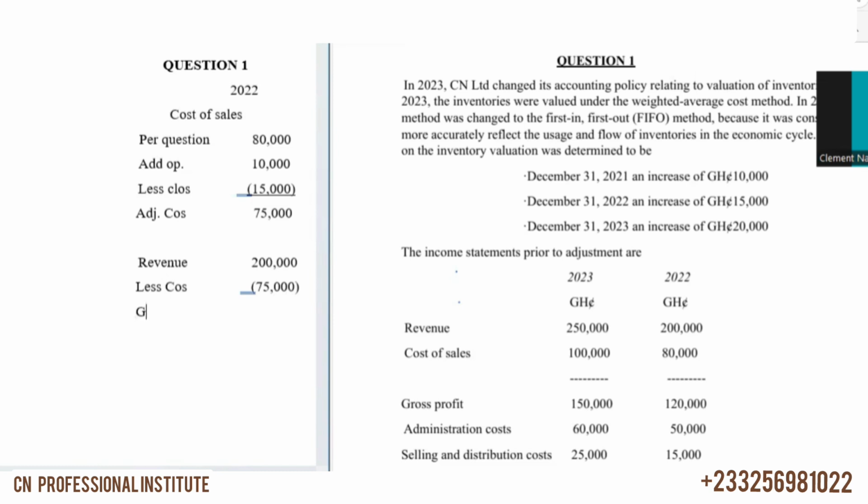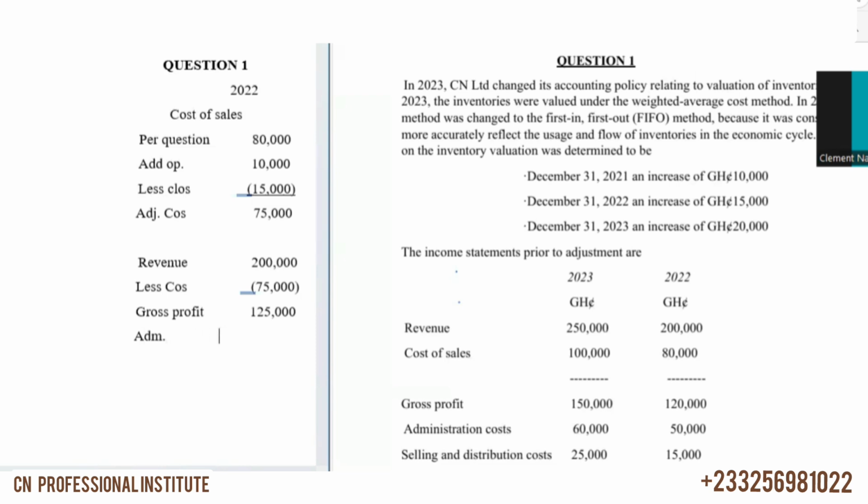gross profit of 125,000. So the gross profit is 125,000. Okay, then we bring in admin expenses.